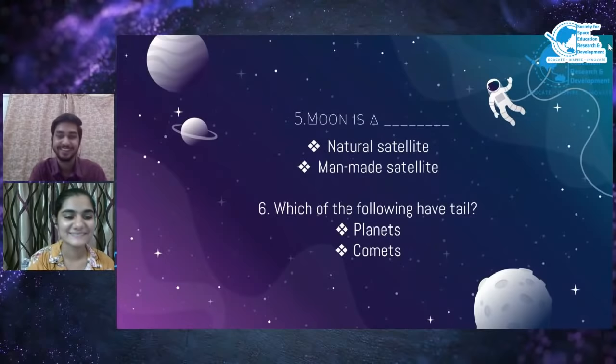Okay, now next question. Which of the following have a tail? Planets or comets? Dogs also have tails.